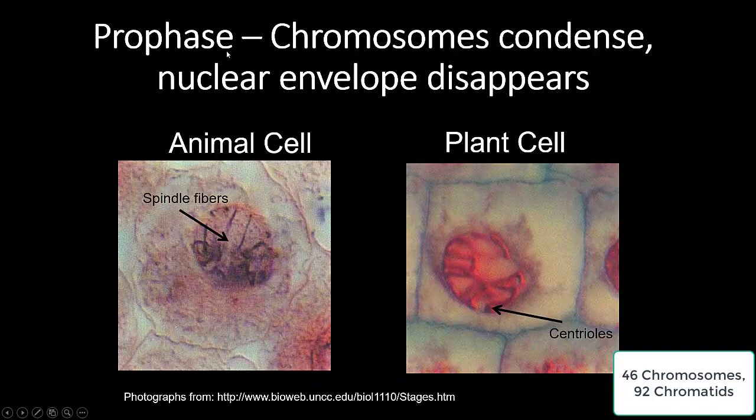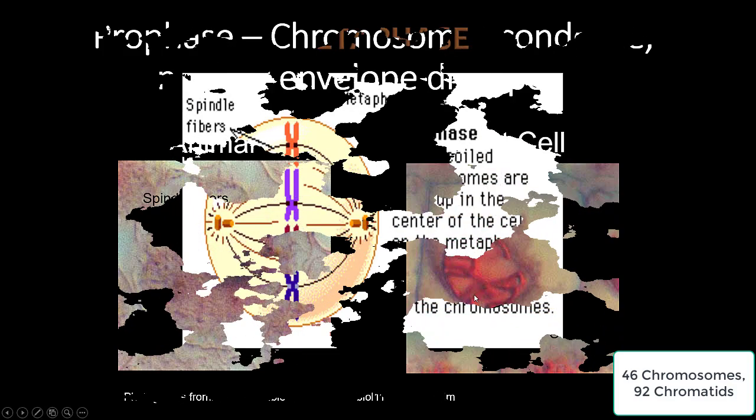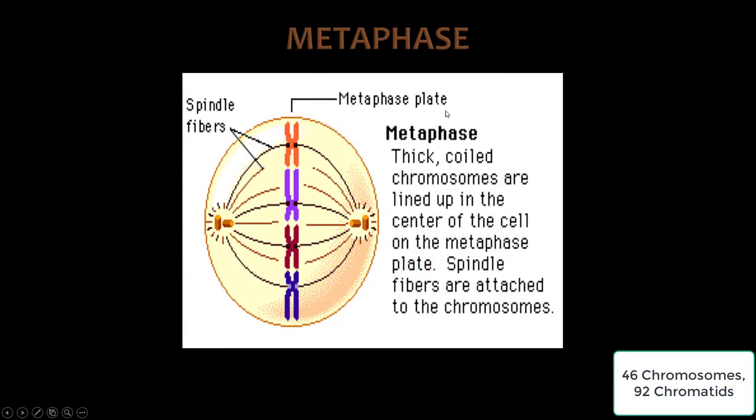So if we take another look at prophase, chromosomes condense and the nuclear envelope disappears. So in an animal cell, notice the chromosomes are condensing or getting tightly packed together, and then the nuclear envelope is disappearing. Same thing in a plant cell, the chromosomes are condensing and the nuclear envelope is disappearing. Now let's take a look at metaphase.